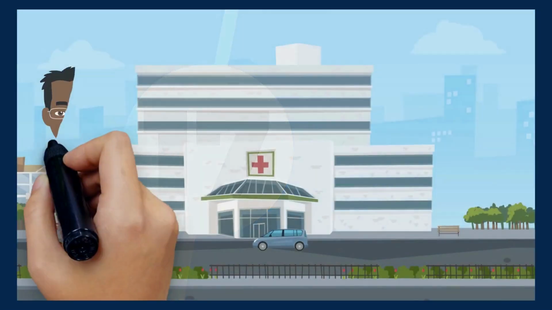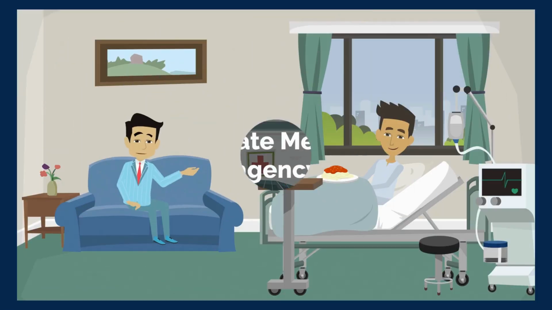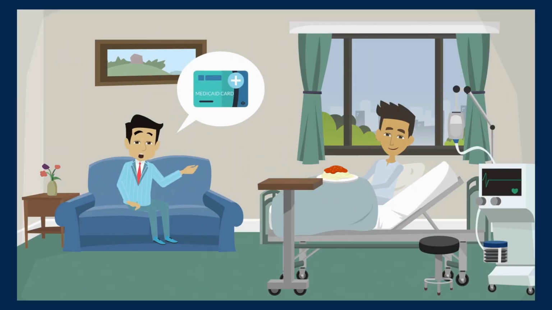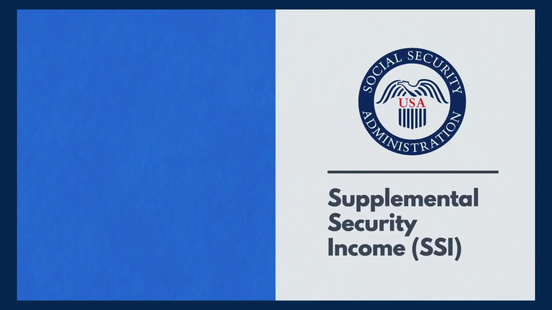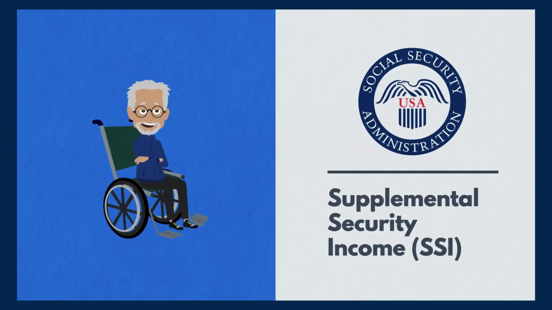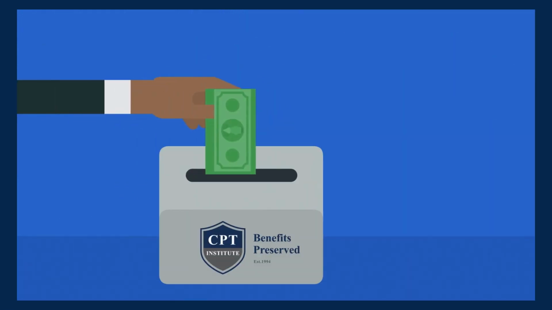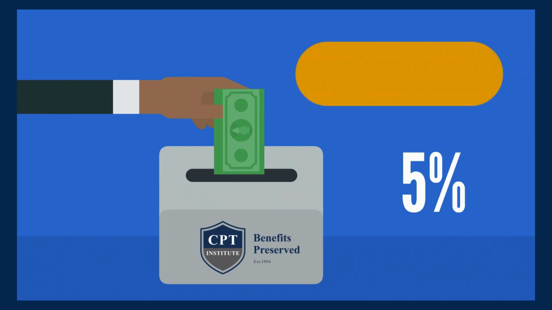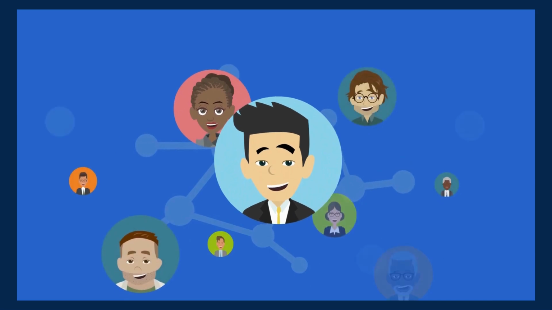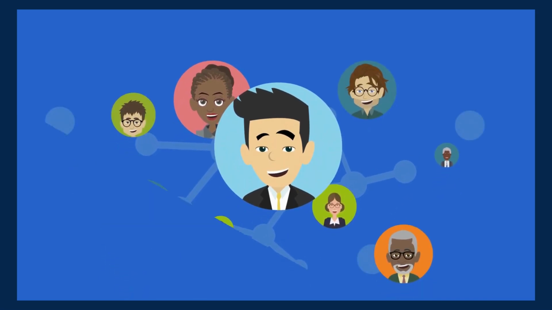Number 17. The state Medicaid agency has a right of recovery for medical services they have paid on your behalf. Number 18. However, SSI checks provided to you are not part of the state recovery. Number 19. Our charity, CPT, has a right to retain 5% of the funds remaining in the trust account. These funds are used to help more people.